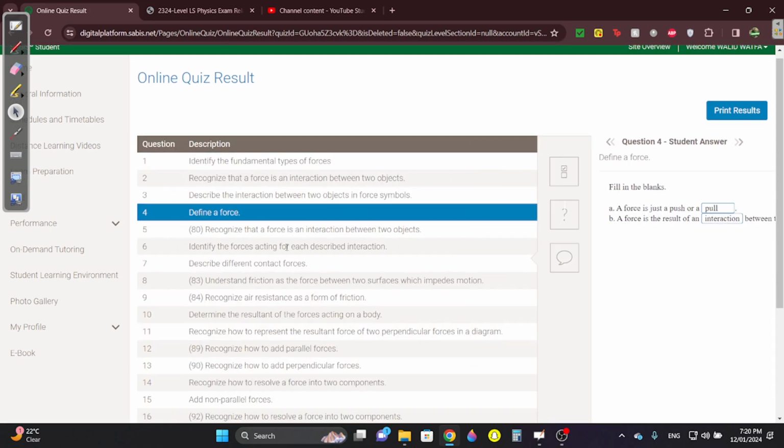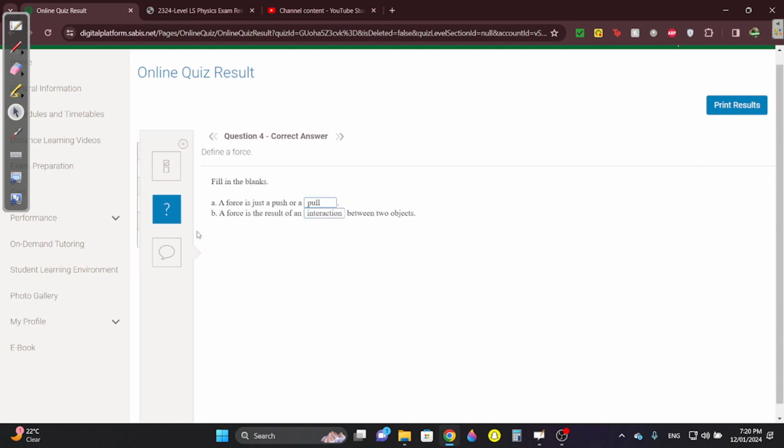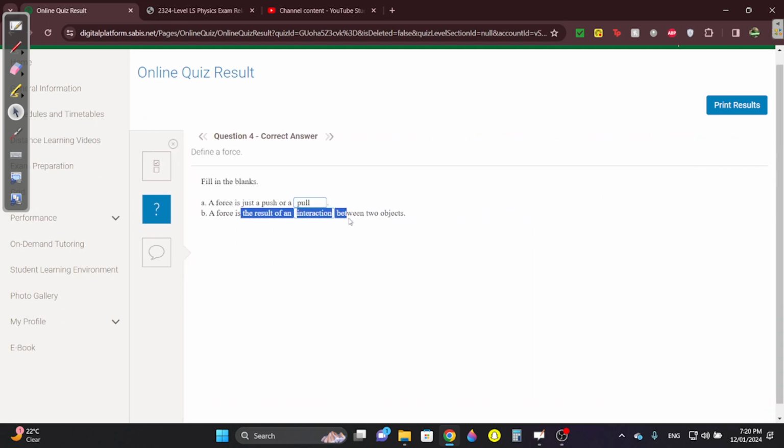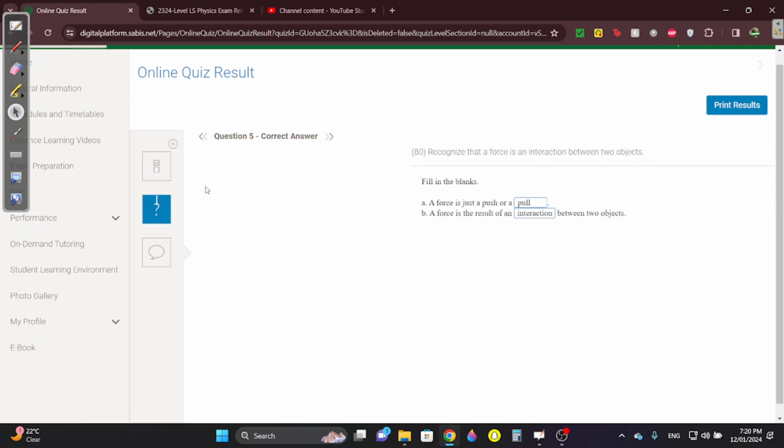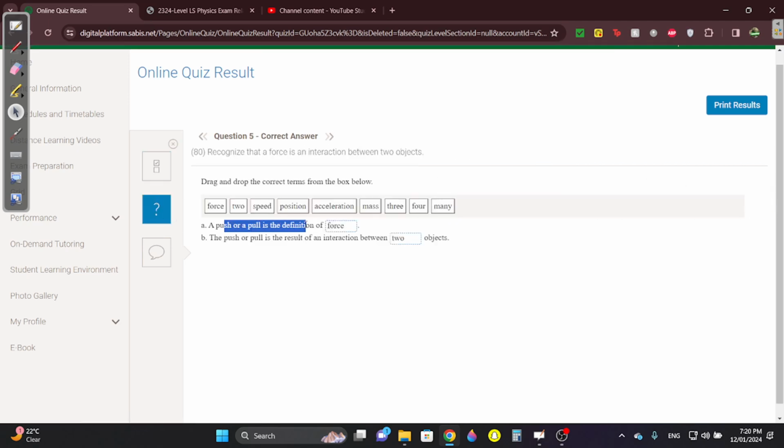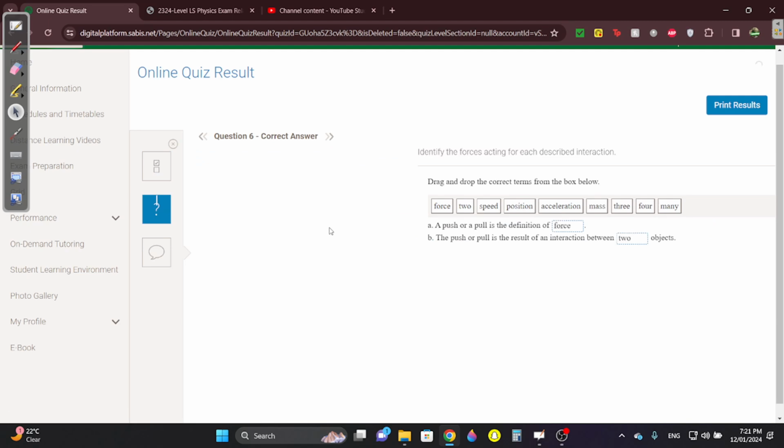Just to make sure, a force is just a push or a pull. It's a result of an interaction between two objects. A push or pull is a force. The push or pull is the result of an interaction between two objects. These are the same questions repeated here.